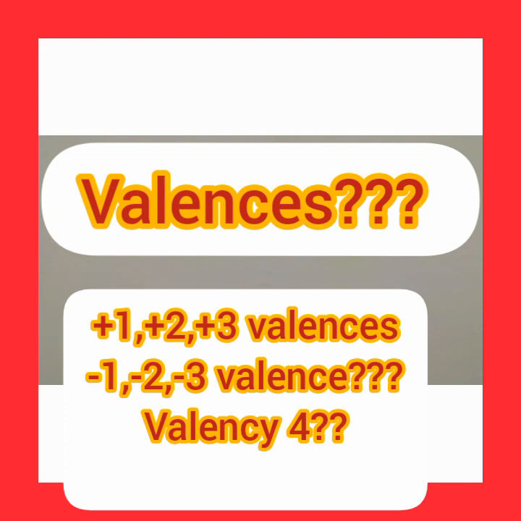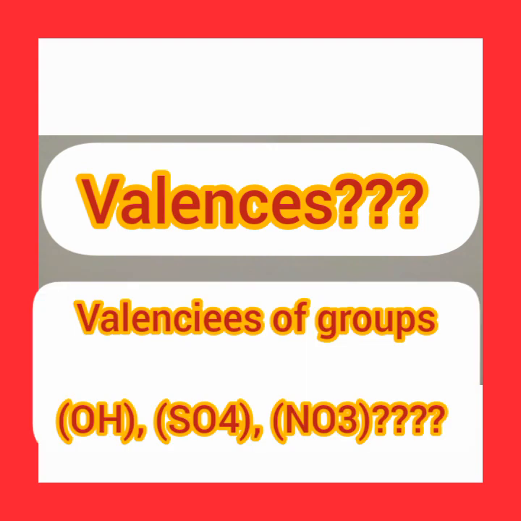Which one has valency 2? Which one has valency 3 and 4? We only want to know valencies of elements and sometimes a group. It can be +1, +2, +3, +4 maximum. 5 is there, but only in special cases.